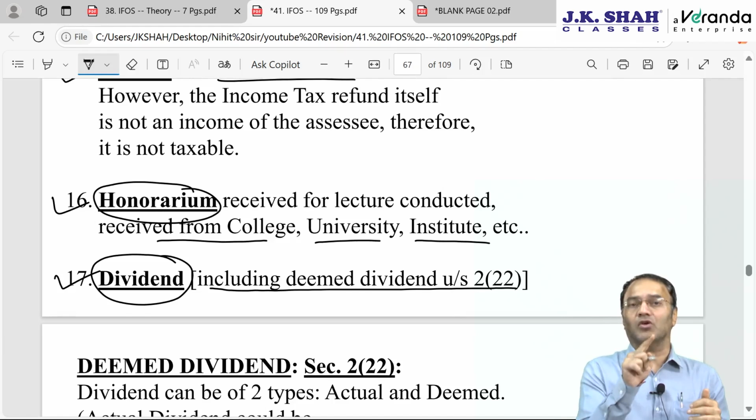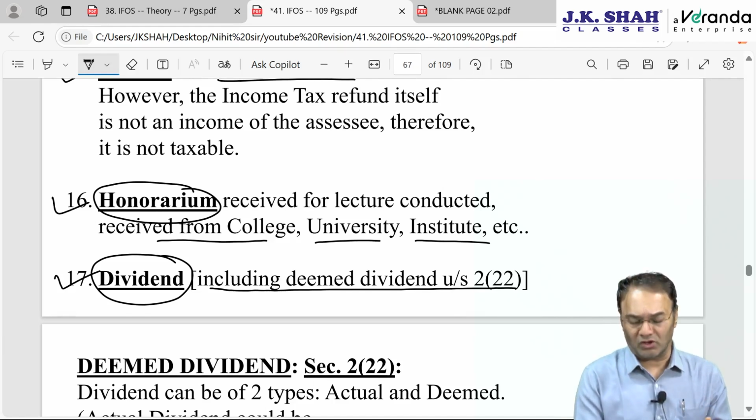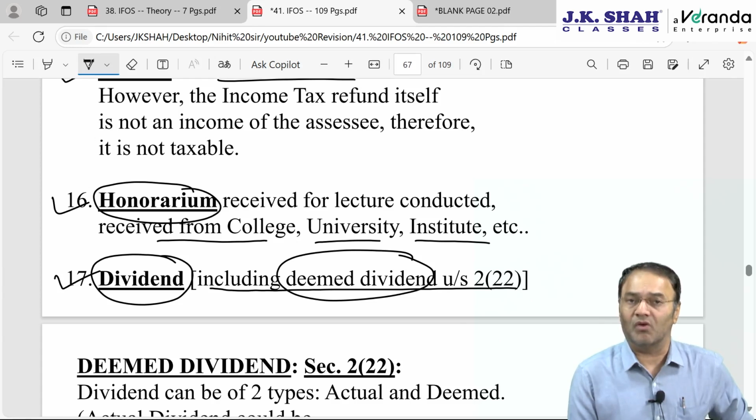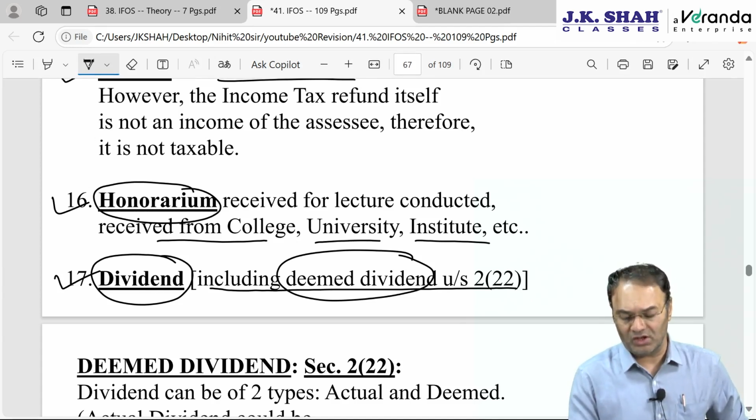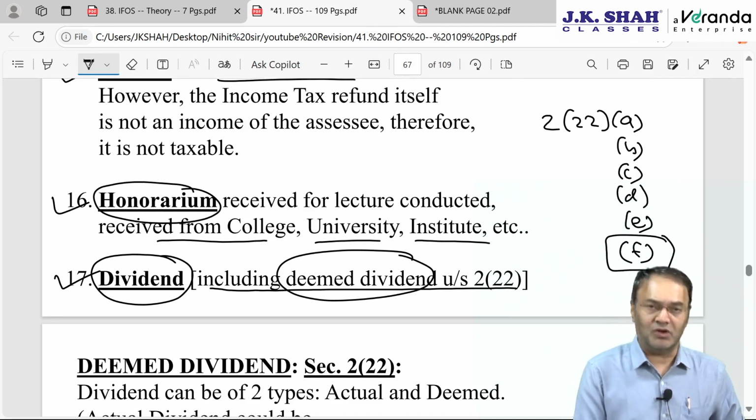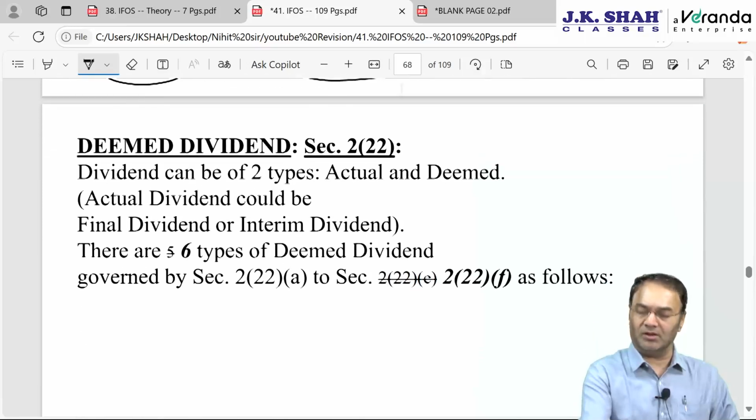In part 1 we talked about real dividend. Here we are talking about deemed dividend. Deemed dividend, there are 5 types of deemed dividend. One more newly introduced, from 1st October 2024, section 2 clause 22F. So up till now, 2 clause 22 subclause A, B, C, D, E were there, 5 were there. 6th one is newly introduced from 1st October 2024. Question expected on this in the upcoming attempt.